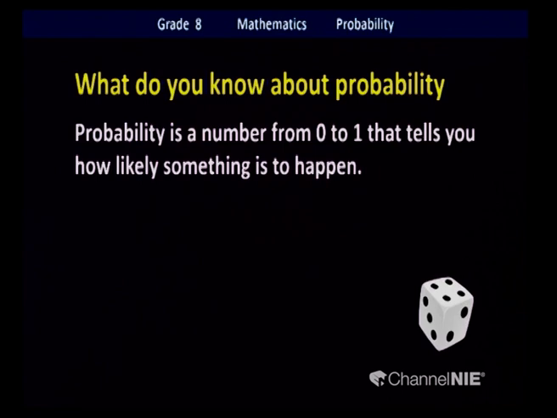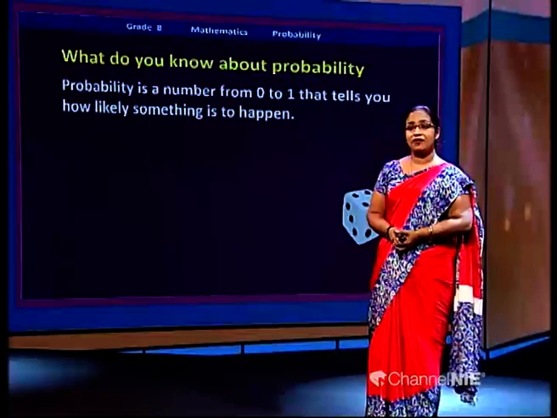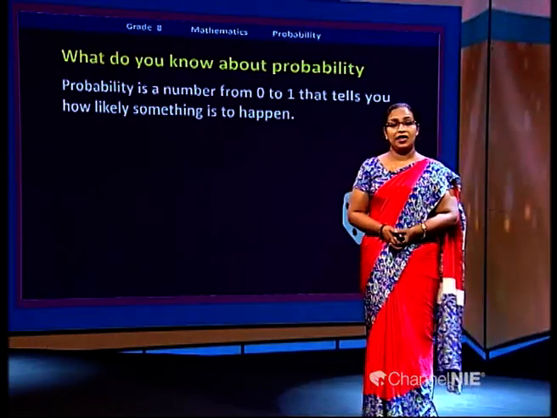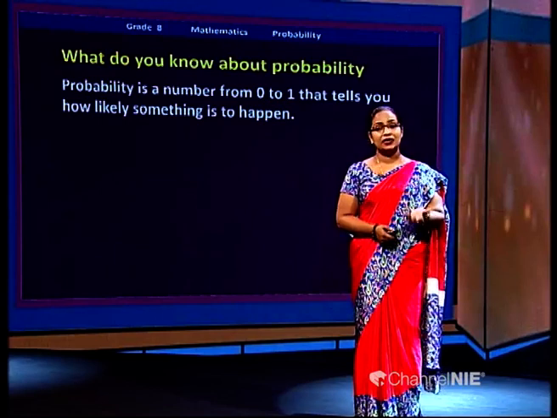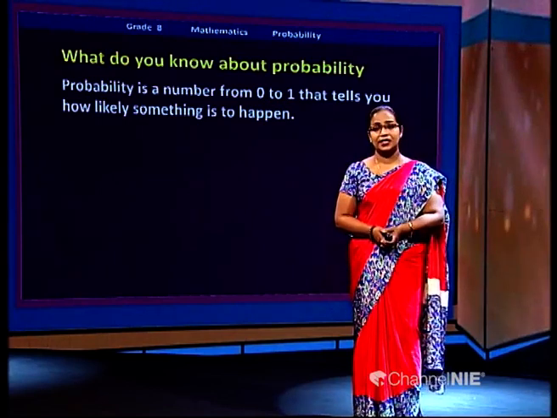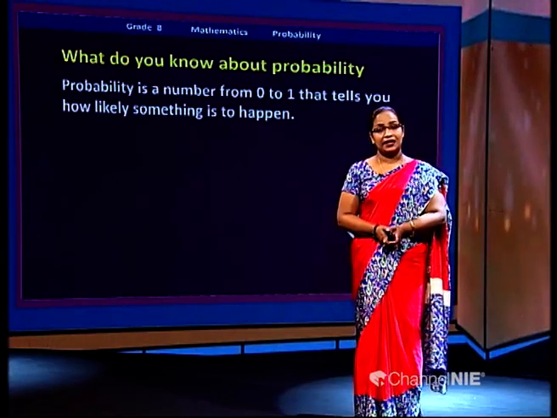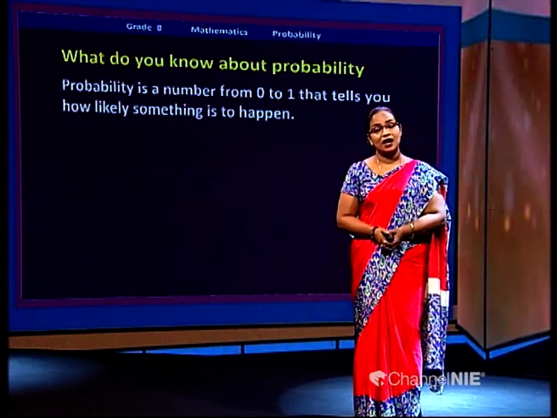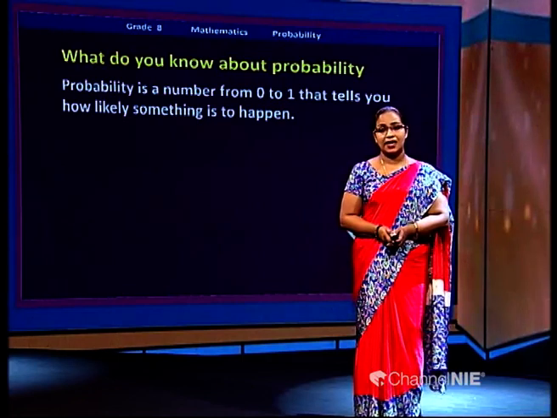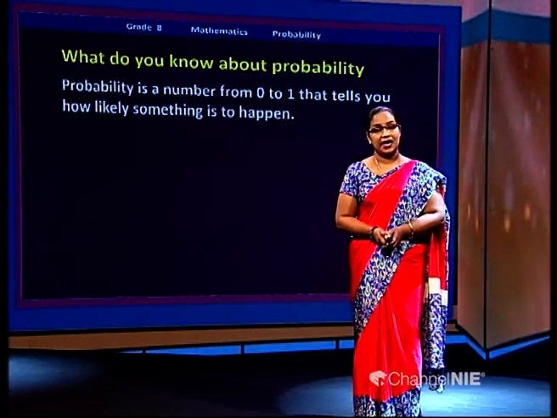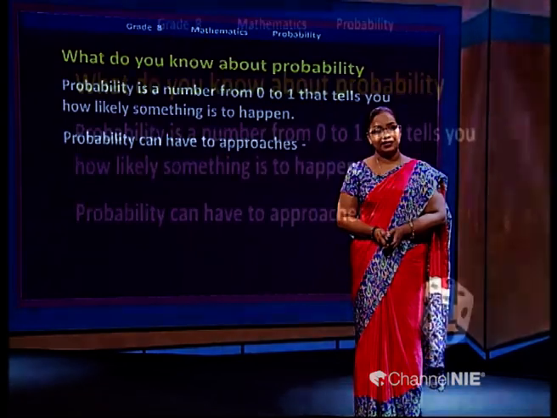We practiced that. We checked some events and rated them from 0 to 1. The likelihood of a certain thing happening is considered the probability. Simply we can say it that way. But is it the same as that?